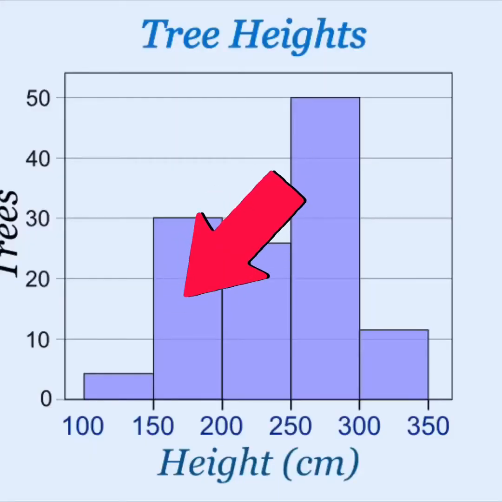Now, let's say I had a tree that was 195 centimeters tall. Does it fall into the same range? Is it bigger than 150? Yeah. Is it smaller than 200? Yeah. It's still going to go into this same collection box with that 178 centimeter tree. Both of these would exist right here, and by right here, I mean in this box of the histogram.